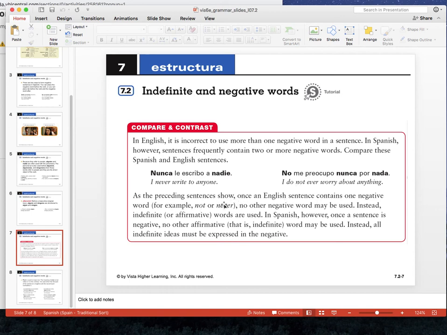So it says here, as the preceding sentences show, once an English sentence contains one negative, no other negative words should be used. Instead, indefinite or affirmative words are used. In Spanish, however, once a statement is negative, no other affirmative or indefinite words may be used. Instead, all indefinite ideas must be expressed in the negative. So it's pretty straightforward in Spanish. If it's a negated thing, all the words are going to be negated.